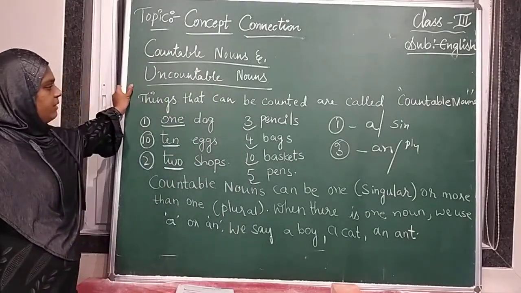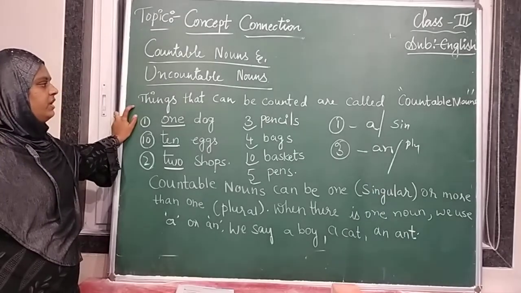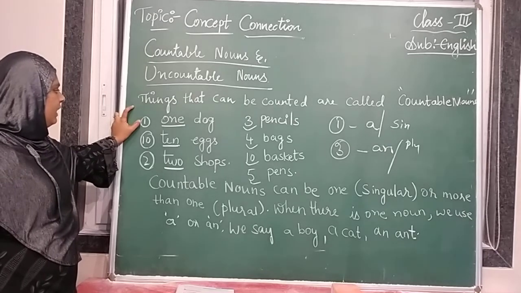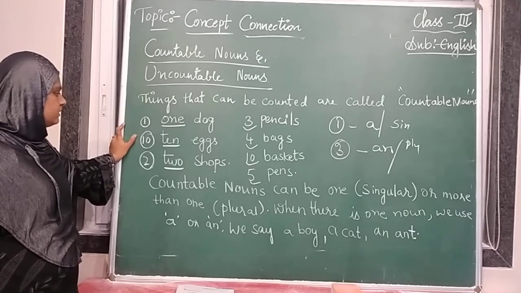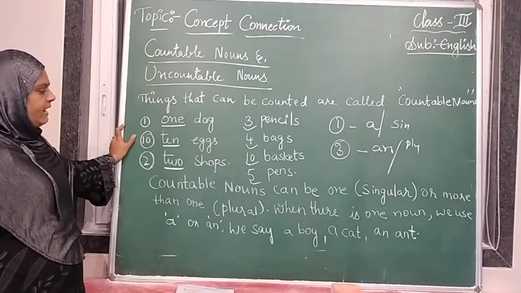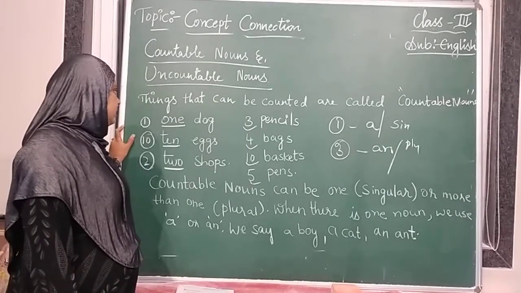So this is about countable nouns. Things that can be counted are called countable nouns. That is 1 dog, 10 eggs, 2 shops, 3 pencils, 4 bags, 10 baskets, 5 pens.